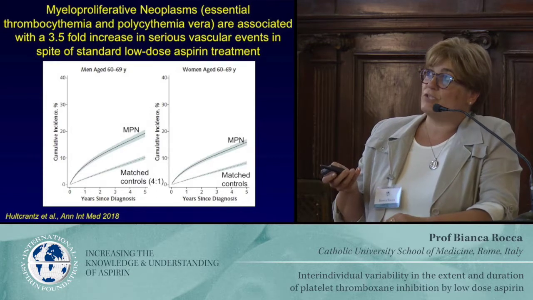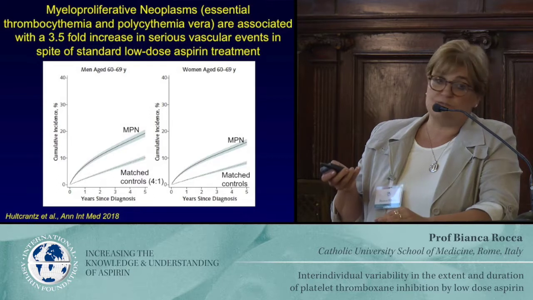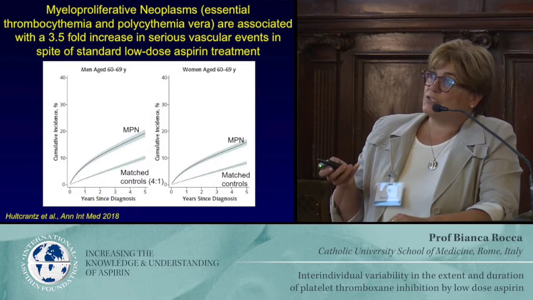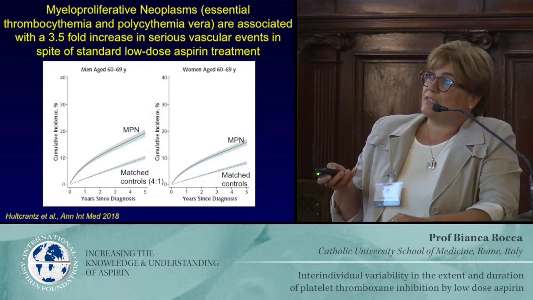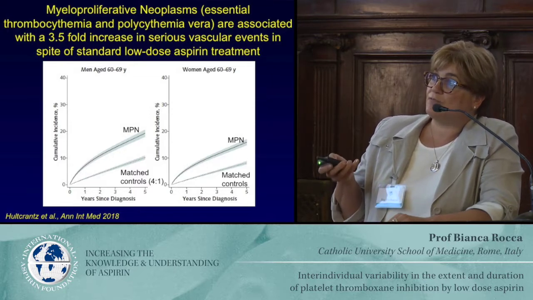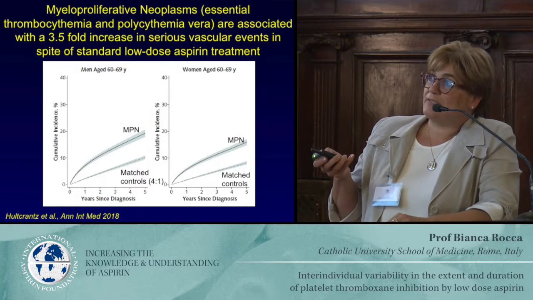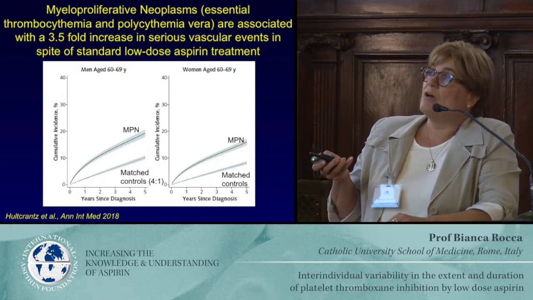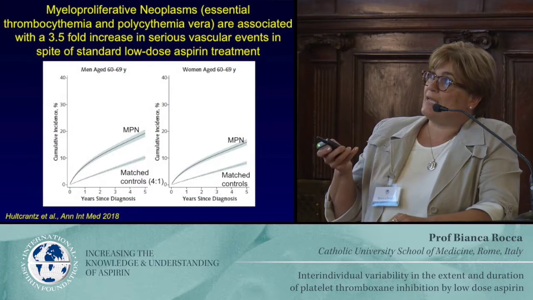This is an observational study on almost 10,000 patients from Sweden. As you can see here, there are matched controls, and the incidence of serious vascular events was approximately 3.5-fold higher in males or females.